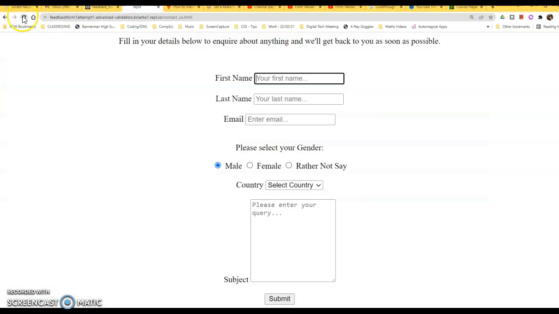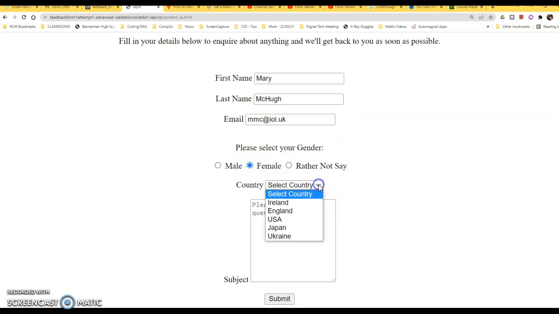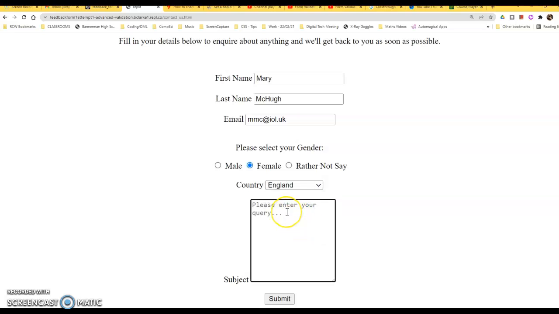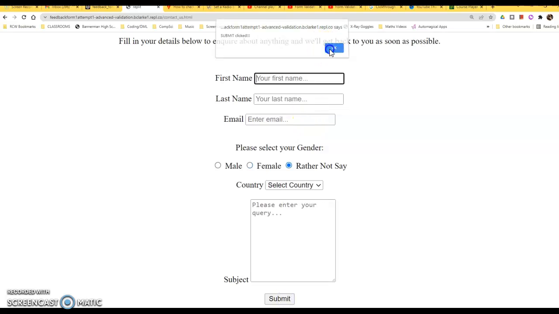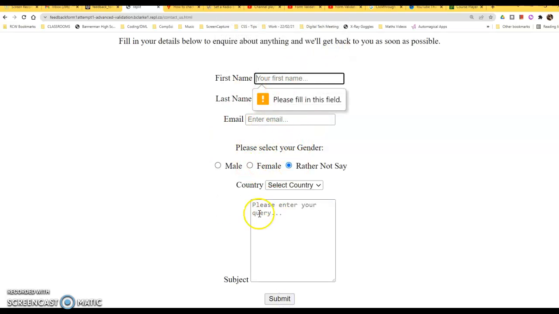Just refresh this page. And now we'll go Mary McHugh, M Mac, we'll say, at IOL.UK or something. She's female. She's from England. And her cameras have broken down. Click submit, and now Mary, the form is now ready again, and it's gone back to rather not say.